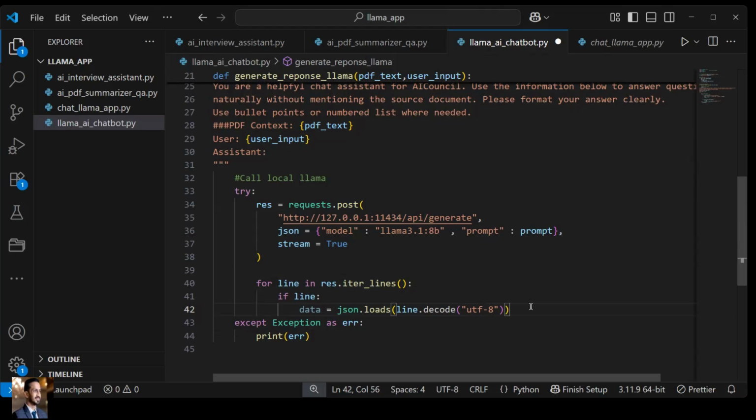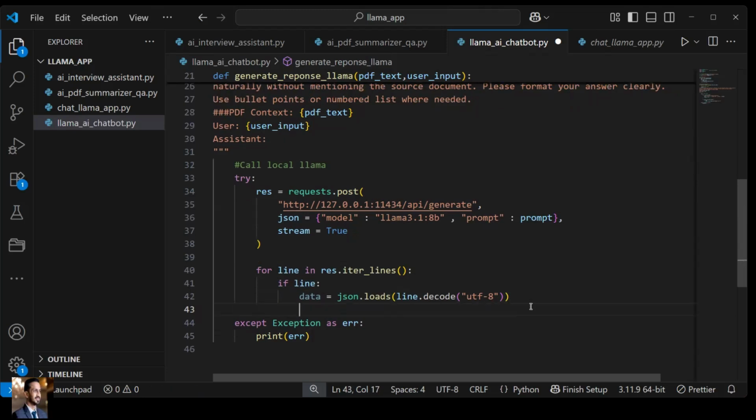Here we are just decoding it using the UTF-8 encoding, right? And thereafter, which key contains the response? It's the response key. In each line, there is a response key which contains the response that we have seen in our previous videos.